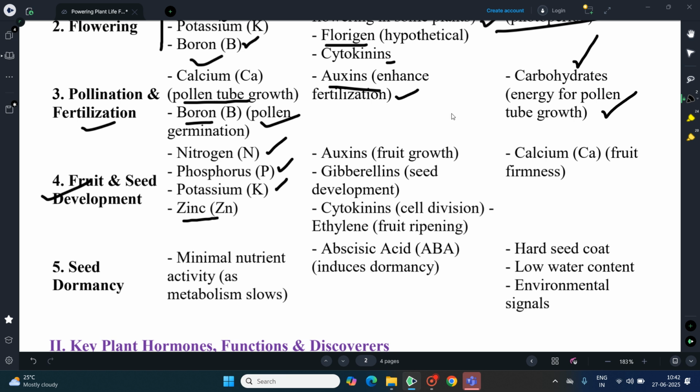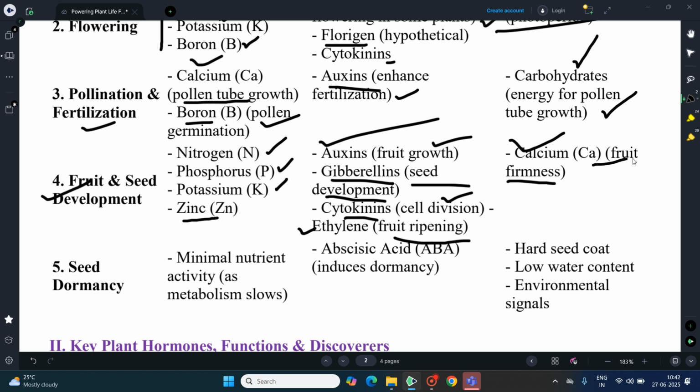And growth regulators like auxins promote fruit growth, gibberellin is involved in seed development, and cytokinin is directly involved in cell division and then finally cell elongation. Ethylene is used for fruit ripening. And calcium is very important for the firmness of the fruit.